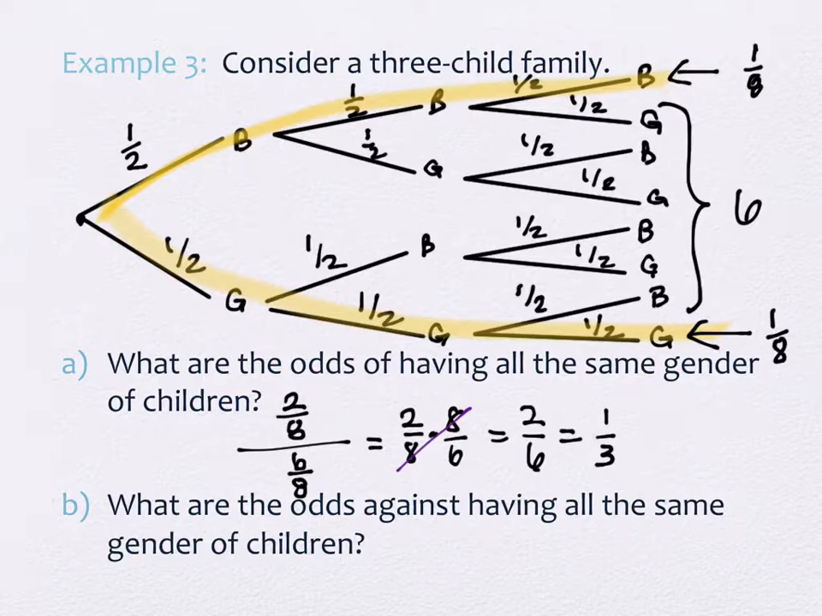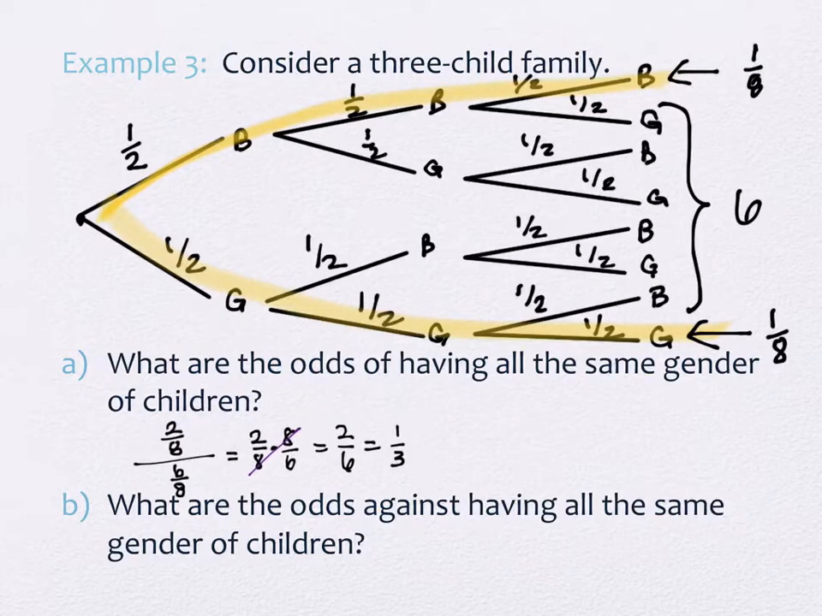Okay, so the odds of having all the same gender of children, odds, not probability, is 1 to 3. Okay, so this is the hard way because I did it with probabilities, but it works even if they haven't had all the same probabilities.